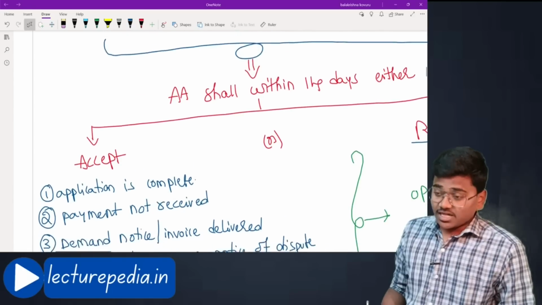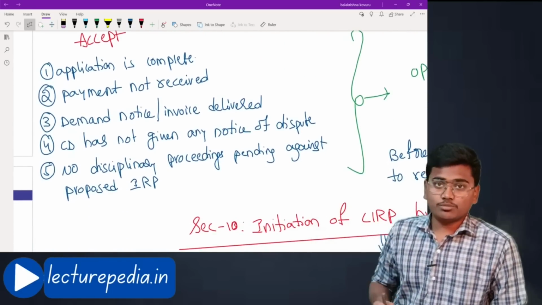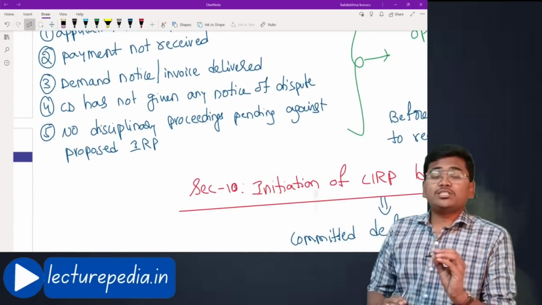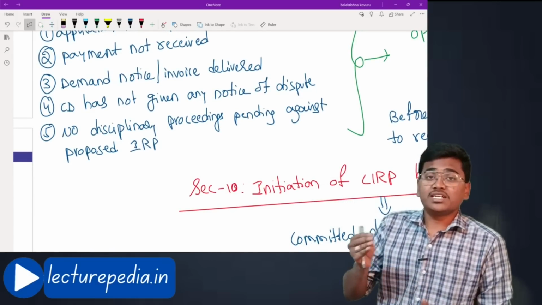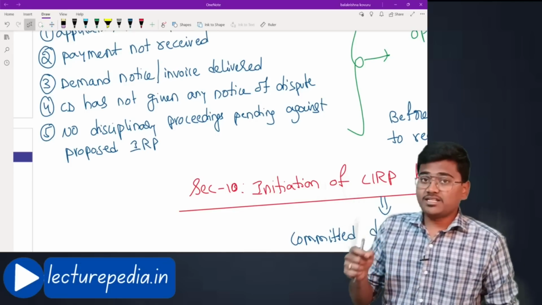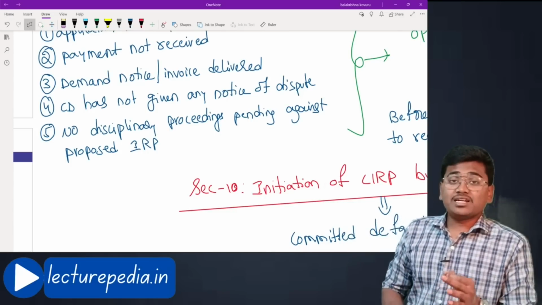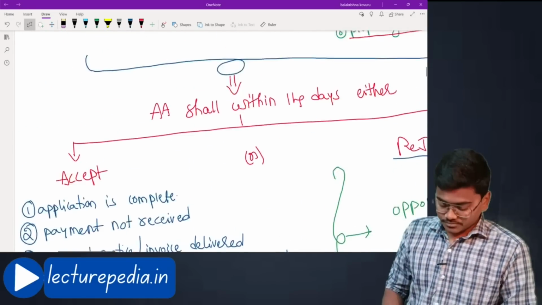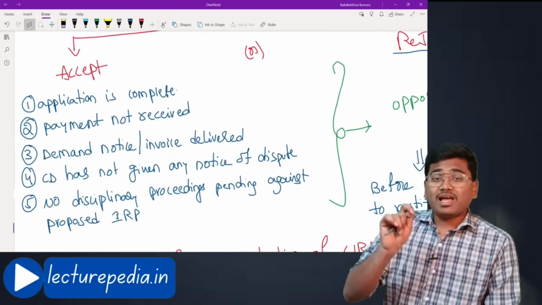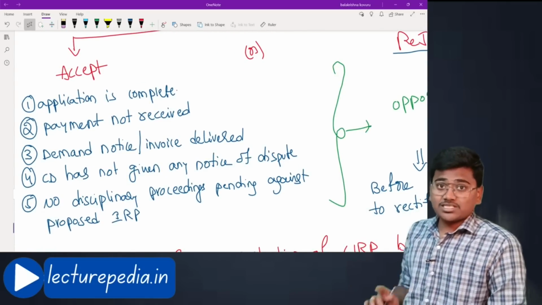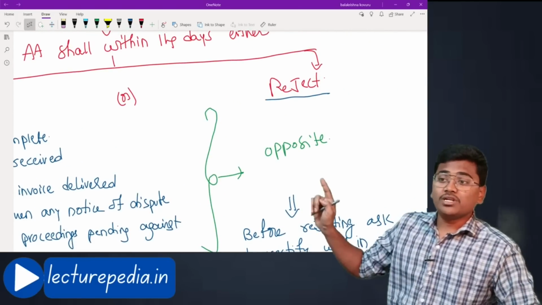See, if the operational creditor has proposed the name of any interim resolution professional, in that case no disciplinary proceeding should be pending against such a proposed interim resolution professional. If any disciplinary proceeding is pending against such an IRP, the application will be rejected. If these 5 conditions are satisfied, the adjudicating authority will accept the application. If these 5 conditions are not satisfied, the opposite, then the adjudicating authority will reject the application.